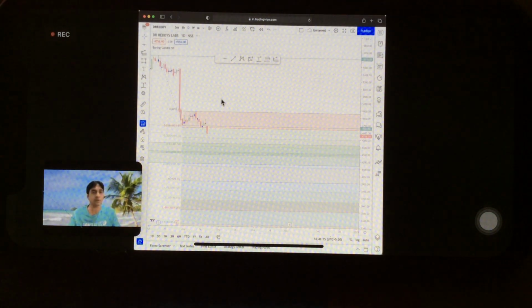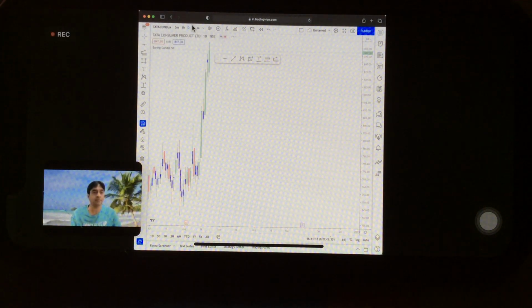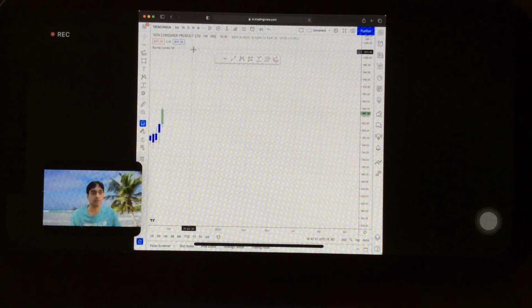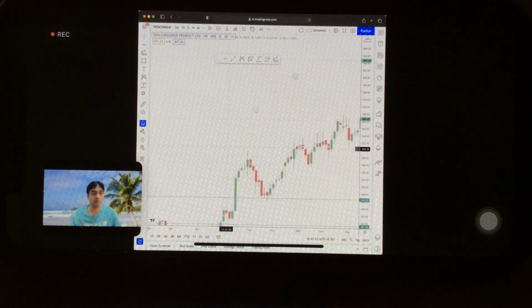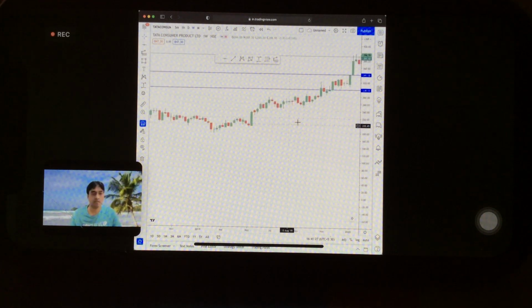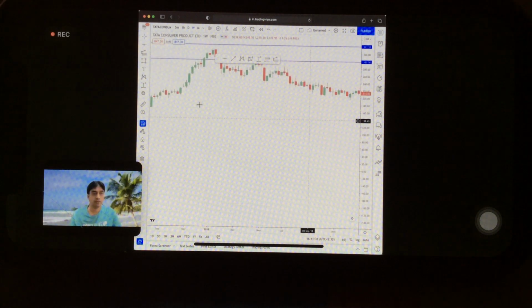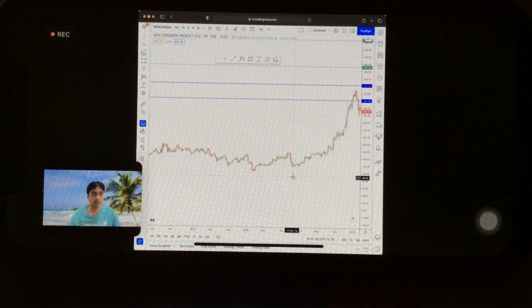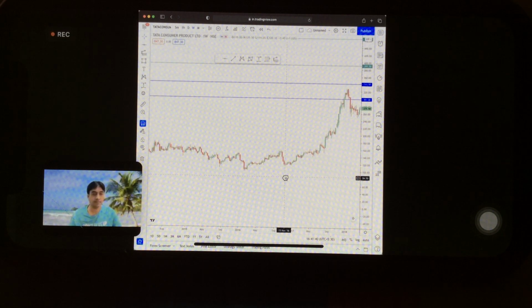It's Tata Consumer now. That was a weekly chart.